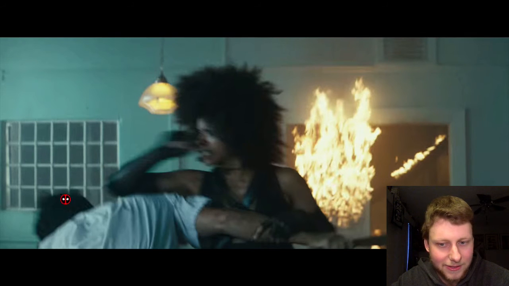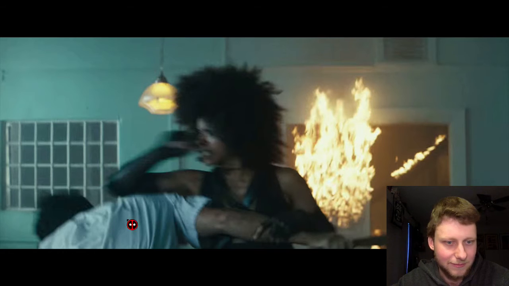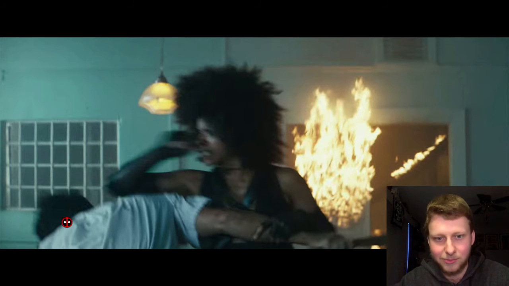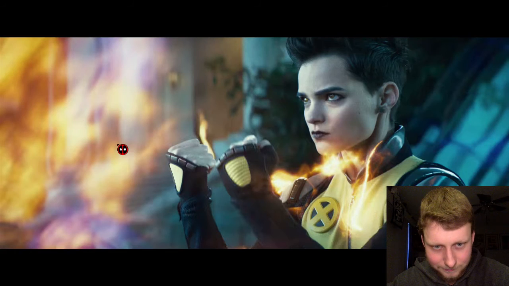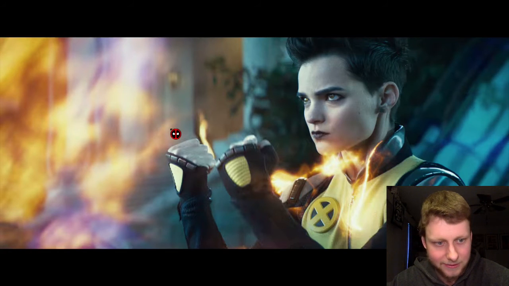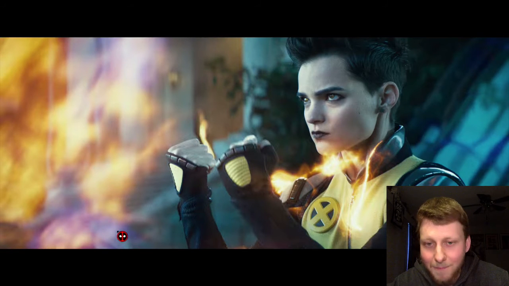And then we get Domino fighting. Looks like she's fighting some of these guys, probably the guards in some sort of mental institution that we saw earlier when Deadpool hit the guy with the brick. So that looks like the same scene there. And we get Negasonic Teenage Warhead powering up. And then there's some sort of purple thing here. Maybe that's the purple girl we saw before.